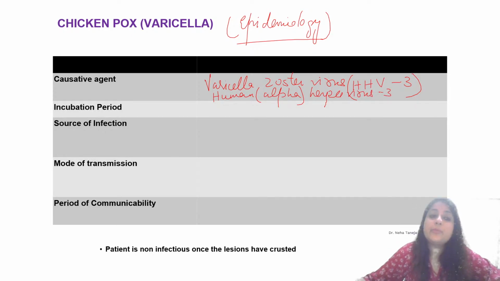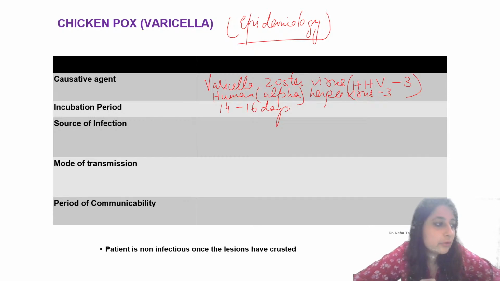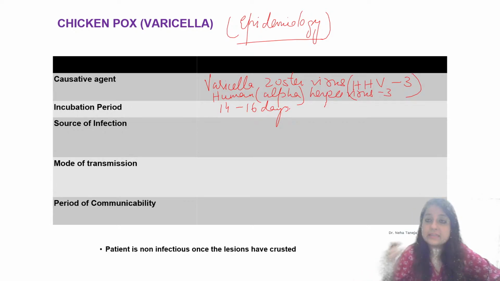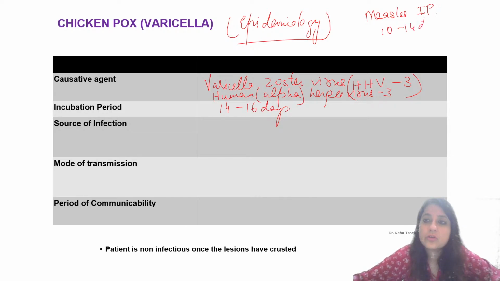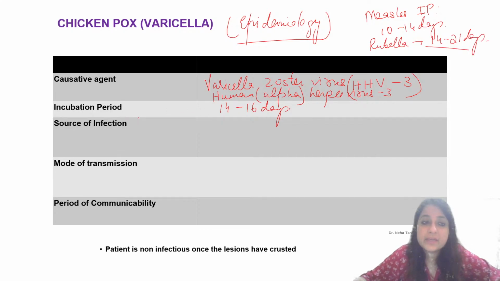Is it clear? What is the incubation period? The incubation period is 14 to 16 days. Can anyone tell me what the incubation period of measles was, guys? If you remember, we studied measles, it was 10 to 14 days. And what was the incubation period of rubella? We had studied 14 to 21 days. And what is the incubation period of chickenpox? It is 14 to 16 days. This is also a PYQ.